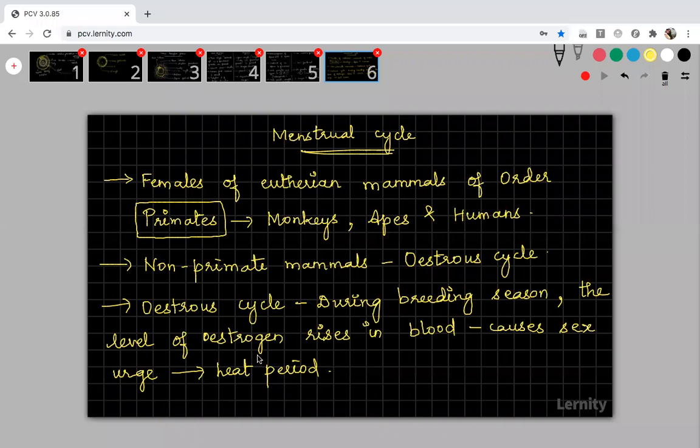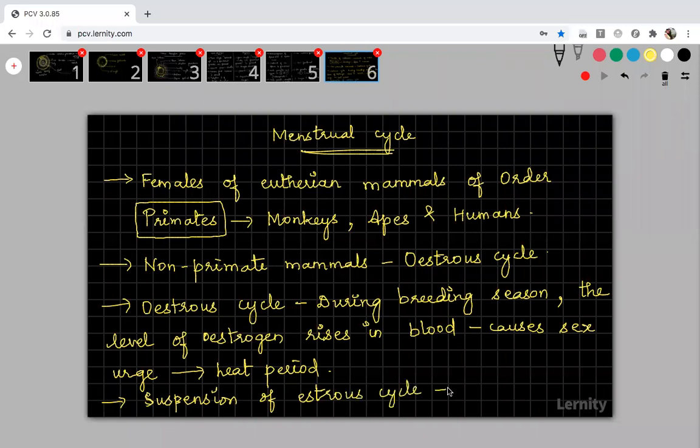Okay, and the breeding season may vary from organism to organism. And finally, the suspension of the estrous cycle. You know what suspension is. In one stage the estrous cycle will last for some period of time, and the last suspension of the estrous cycle is called by the term